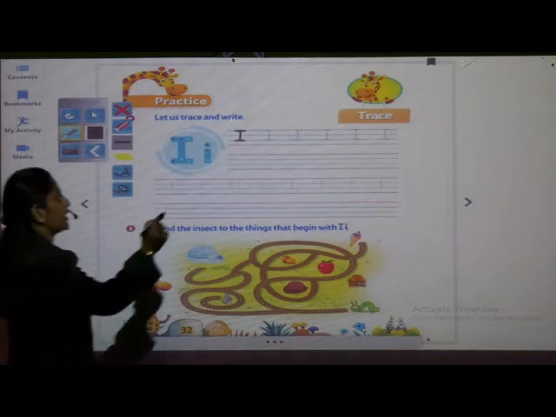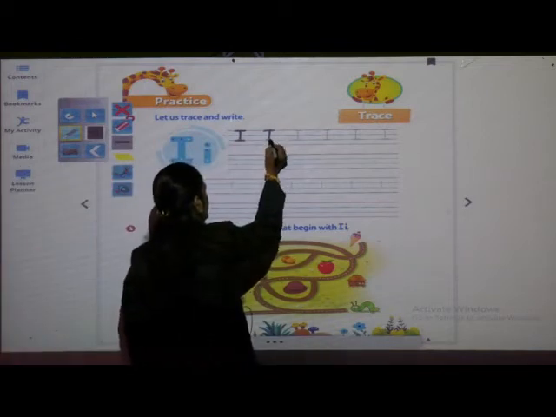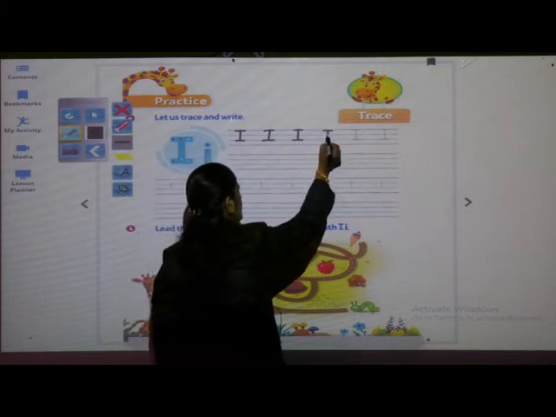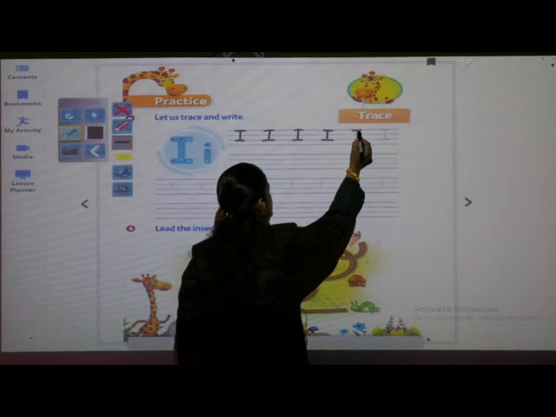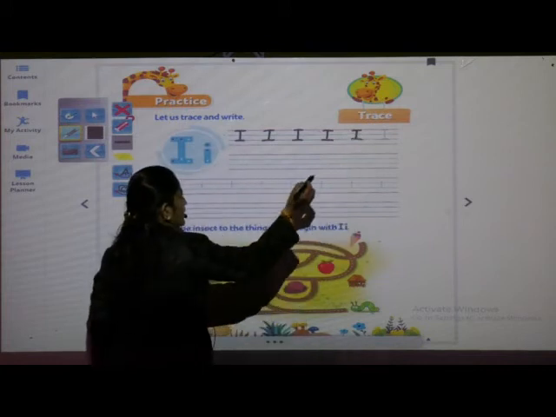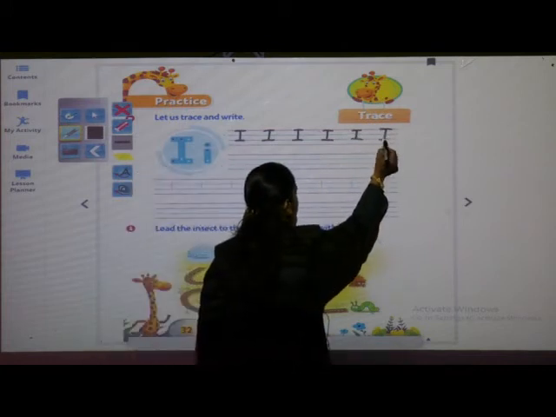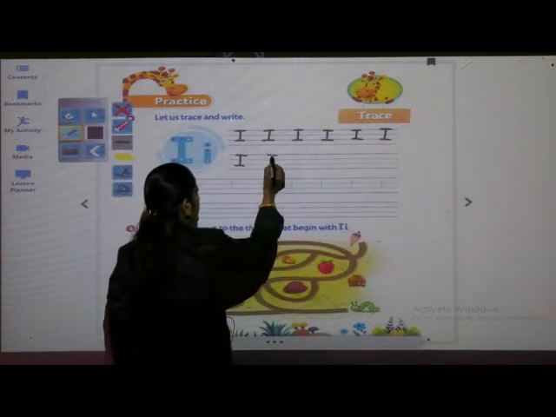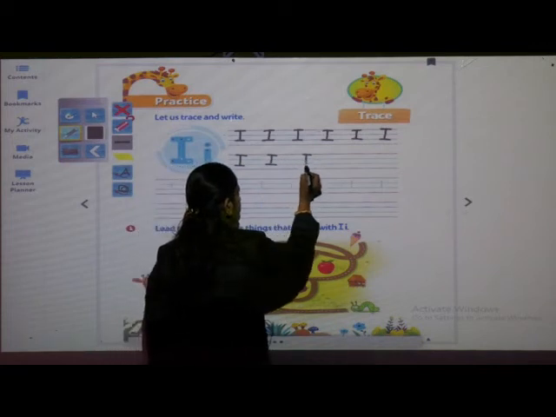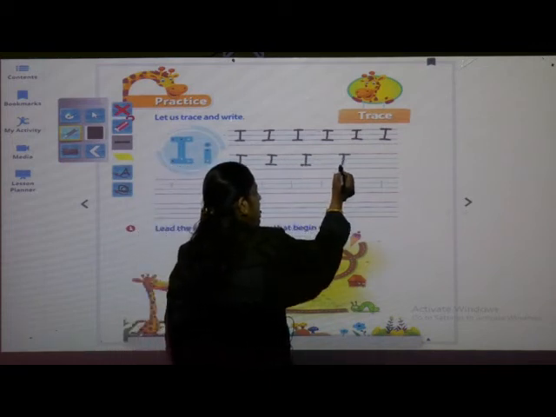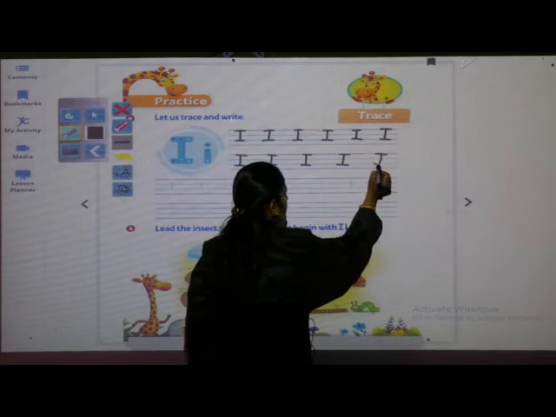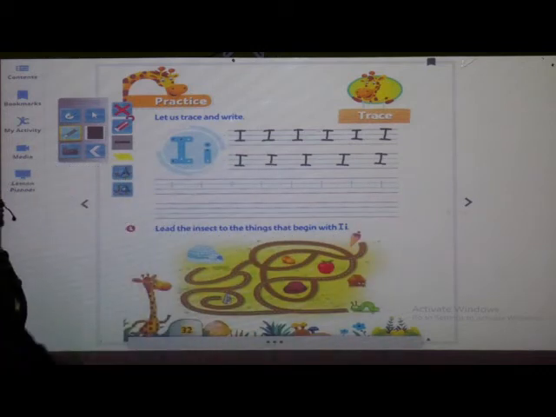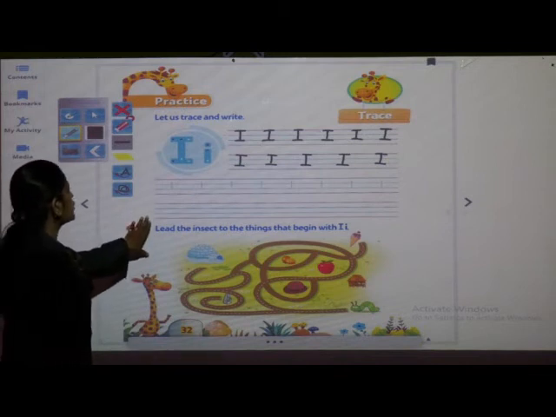Okay, now you have to write with teacher capital letter I. And what is the phonic sound of letter I? It is E. Capital letter I. Capital letter I. Capital letter I. Done? Now I will show you how to write small letter I.